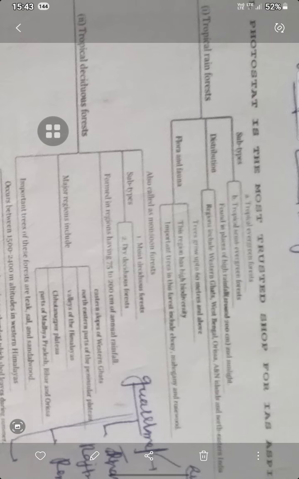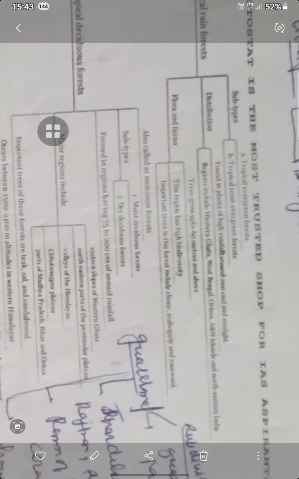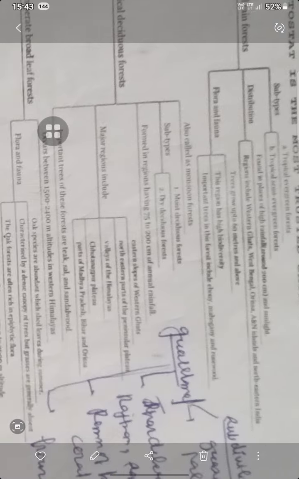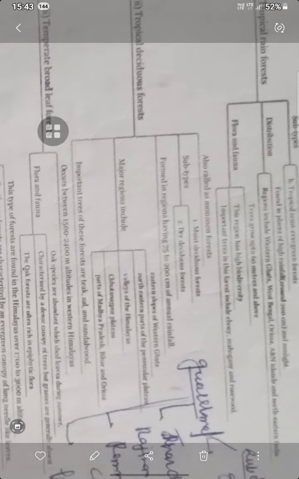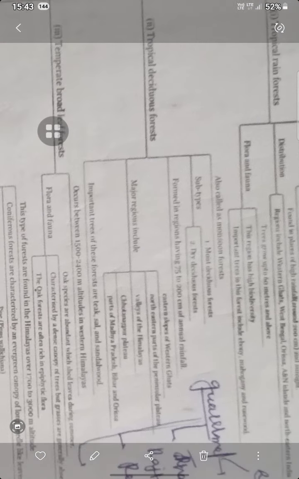Regions include the Western Ghats, western Odisha, the Andaman and Nicobar Islands and northeastern India. Now for flora and fauna, trees grow to 60 meters or above. This region has high biodiversity, and important trees here are ebony, mahogany and rosewood. These are important.